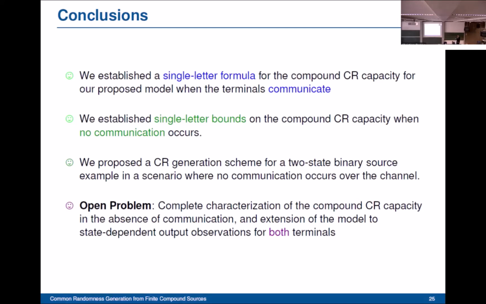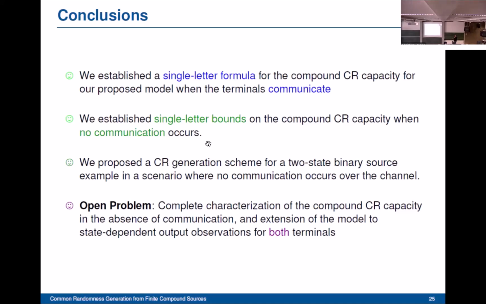For this model, we first established a single letter formula for the compound common randomness capacity when the terminals communicate over the noiseless channel. This is the case when the channel capacity is positive. We also established single letter bounds on the compound common randomness capacity when no communication occurs over the channel. This is the case when the channel capacity equals 0.